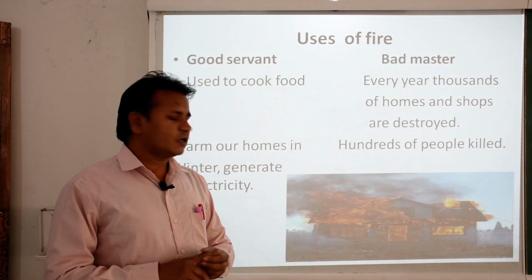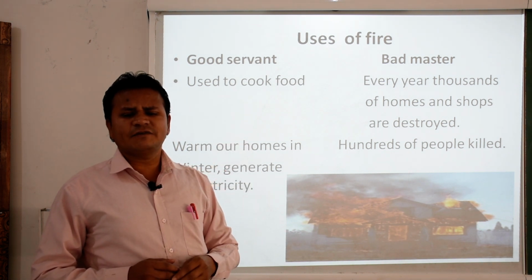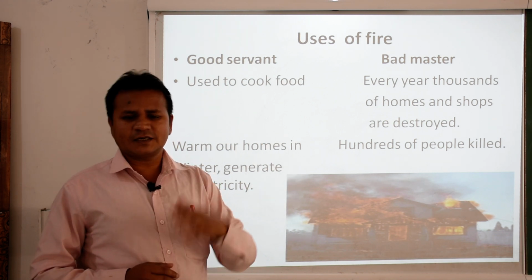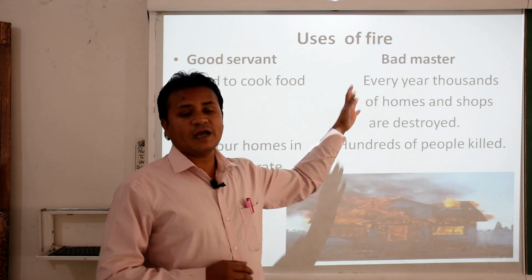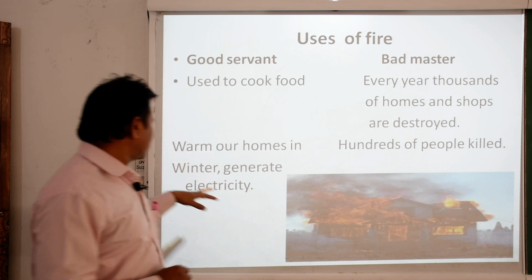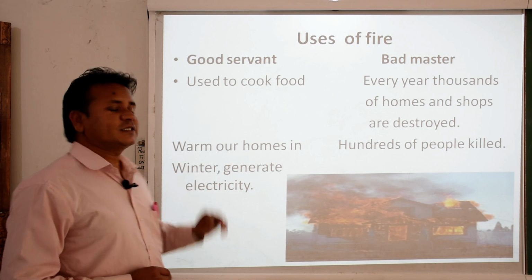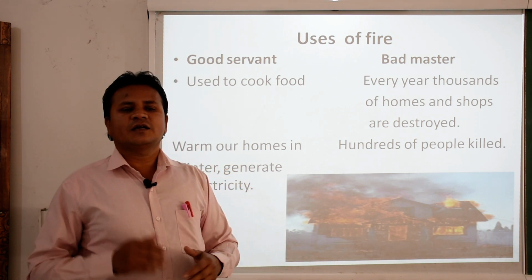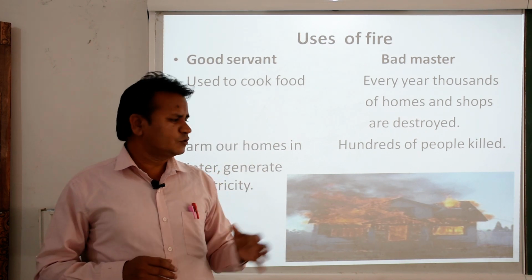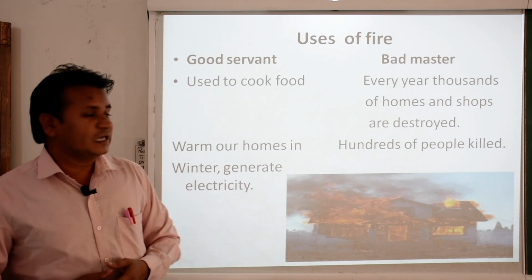It is not a matter of a single year or single day, but of every year, day by day. Somewhere, maybe accidentally, it happens, and that time why? Because when it becomes out of control, it becomes a bad master. Second, warmer homes in winter generate electricity. Yes, the fire keeps our home warm, especially during the winter season. We love to have this, and it also generates electricity.